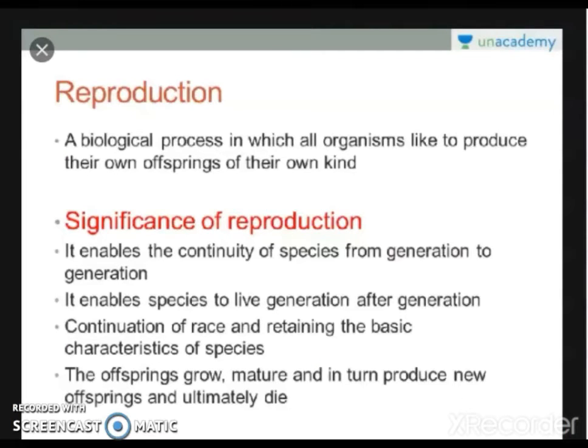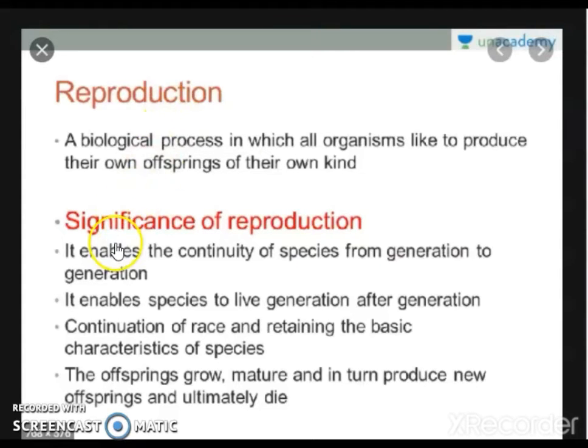In this lesson, first of all, we see the meaning of reproduction. Reproduction is a biological process in which all organisms produce their own offspring of their own kind. It means that reproduction is a process in which a new individual is produced from parents belonging to the same species.